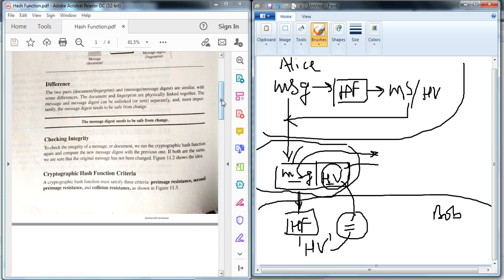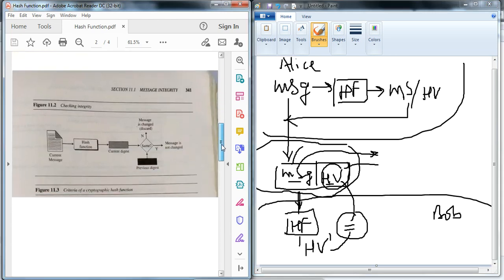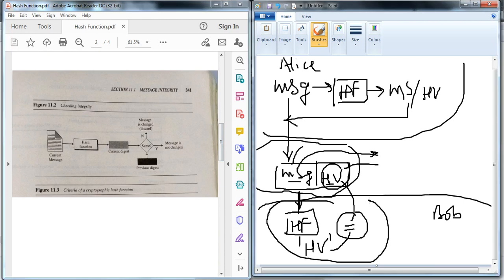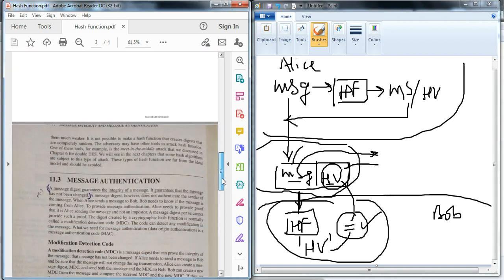Cryptographic hash function criteria. The current message goes through the hash function and generates the current digest, while the previous digest is the received digest. This part is the received digest, and this is the one we created. If they are equal, yes, the message is not changed. If they are not equal, then the message is changed, so discard the message. Okay, this is simple, the concept behind the hash function and message digest.